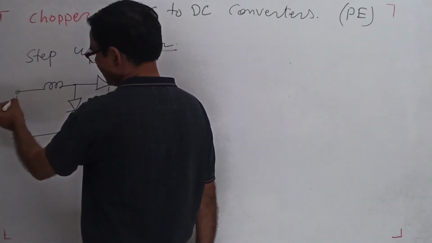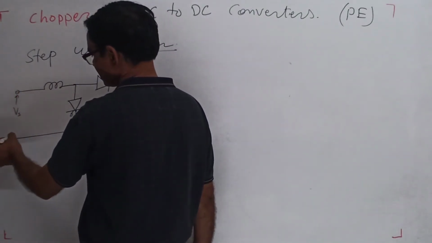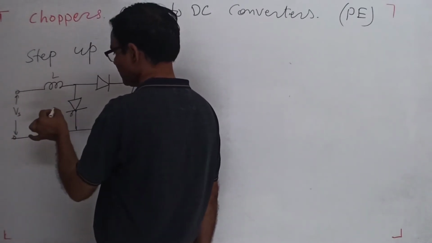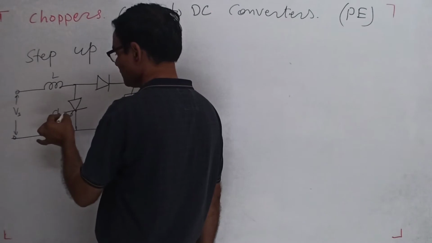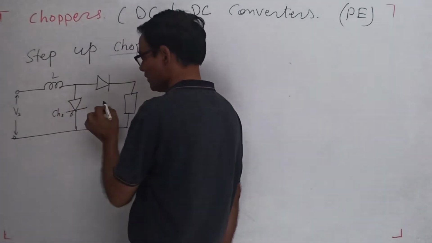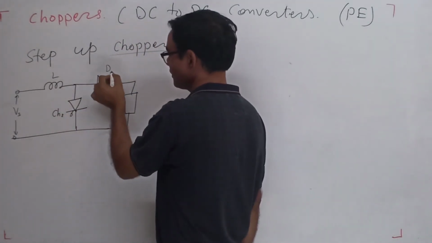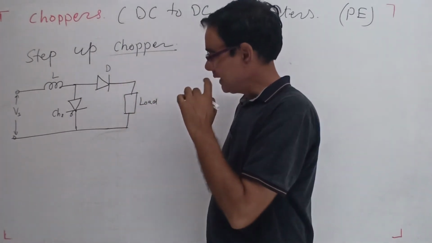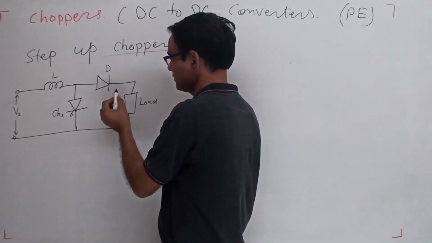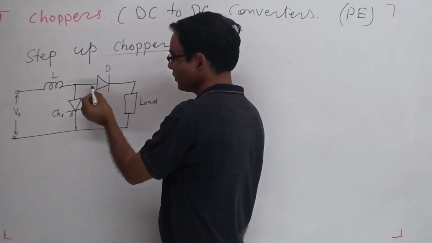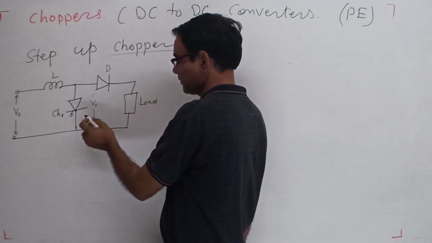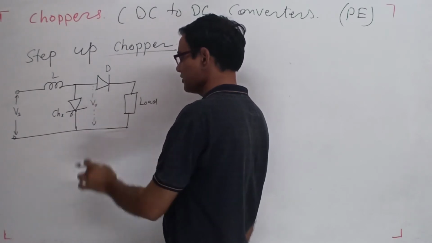This is the source voltage Vs. This is the inductor. This is the chopper CH2. And this is the diode. And this is the load. And here, the voltage is V0.